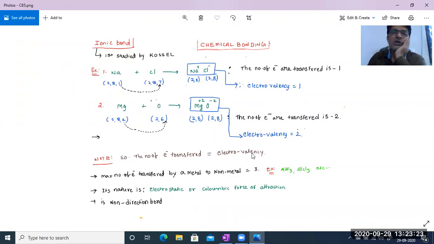Okay. So for any metal to non-metal, the maximum number of electrons transferred is maximum 3, only 3. That means while writing compounds, we need to take third group elements like boron.